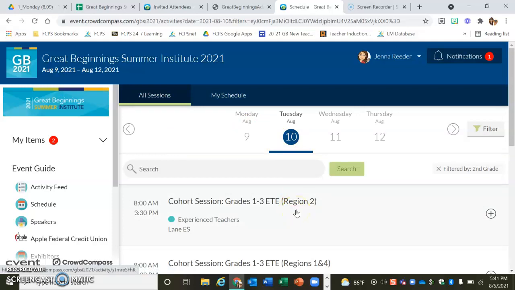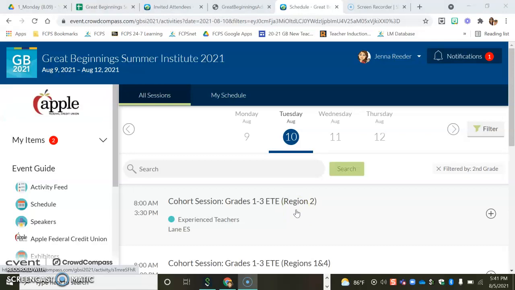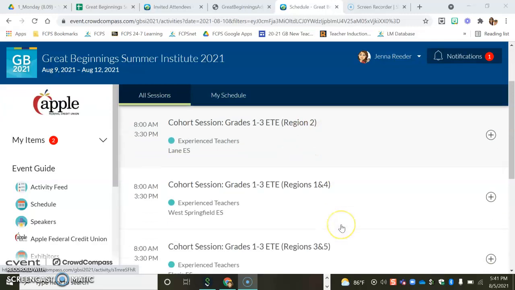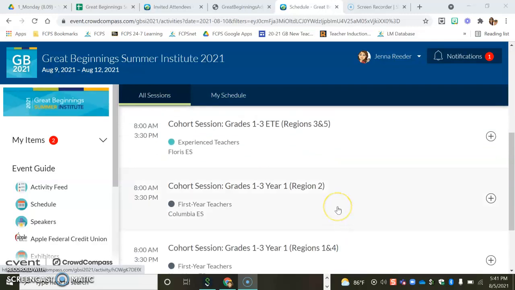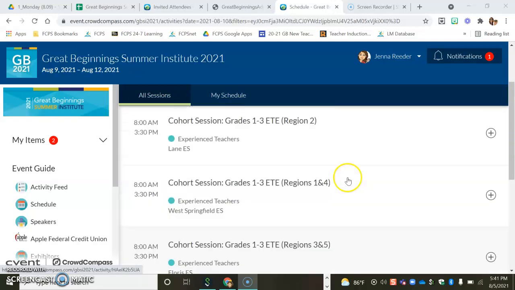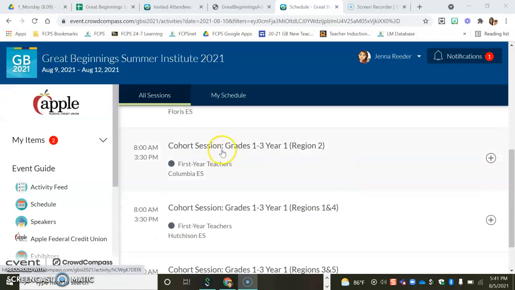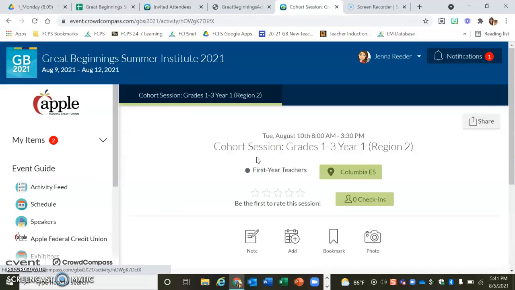And what you'll notice for the elementary sessions is that we've grouped the grade levels 1 to 3 and 4 to 6. And then we've also grouped them by region. So in this example, let's say I'm a second grade teacher and I'm a first year teacher. So I want a Year 1 cohort. And let's just say that I am a teacher at Shrevewood Elementary, which is in Region 2. I'm going to find the cohort session that's for grades 1 through 3, Year 1, Region 2. I'm going to click on that.